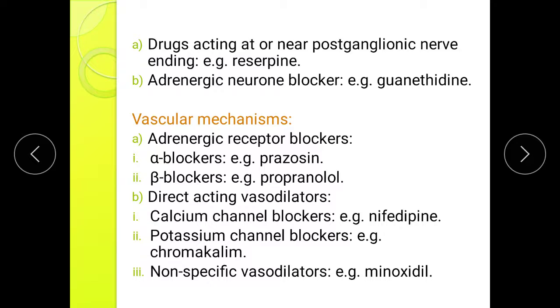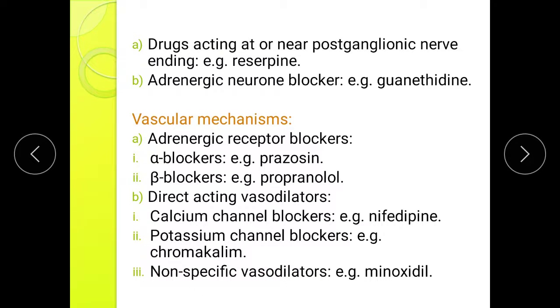Next mechanism is vascular mechanism. Vascular mechanism is divided into two types, adrenergic receptor blocker and direct acting vasodilator. Adrenergic receptor blockers are further divided into alpha blockers and beta blockers, whereas direct acting vasodilators are divided into calcium channel blocker, potassium channel blocker and non-specific vasodilator.